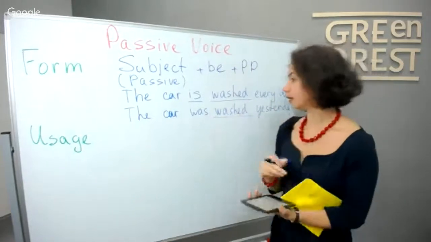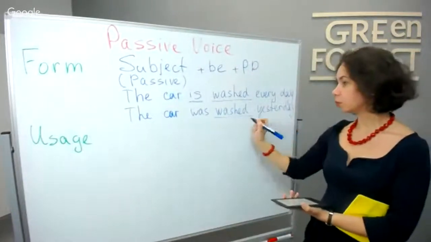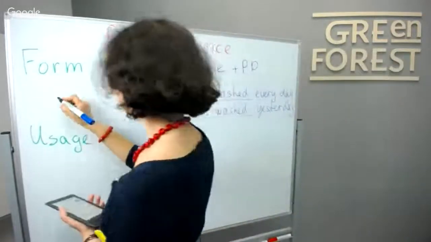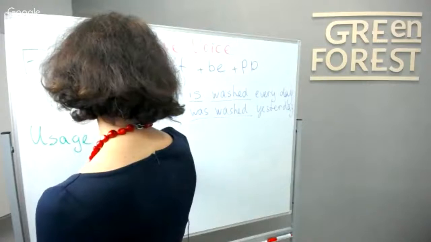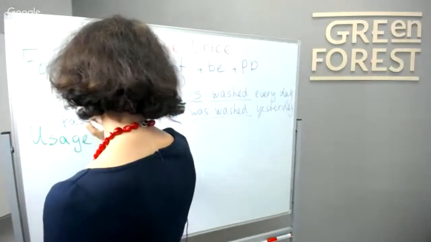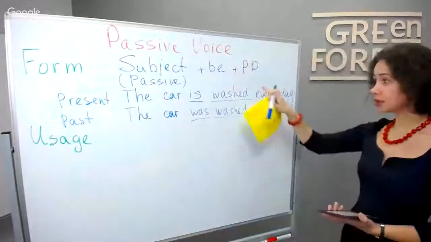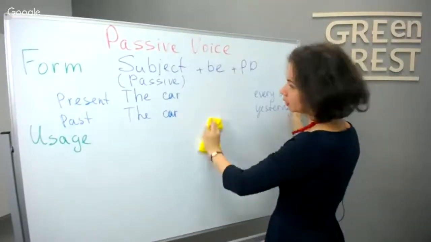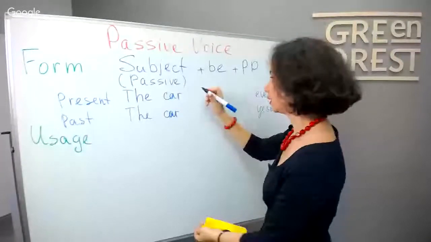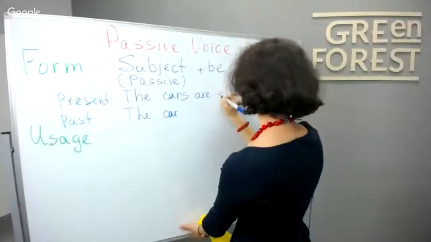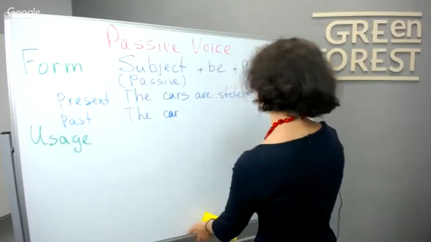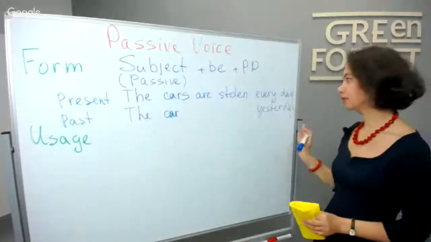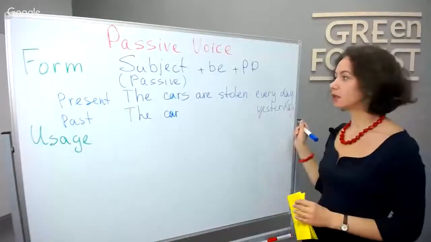So, and again, we have here past simple form. I will write you here present and past. This is present and this is past. This is if we use a regular verb. If we use an irregular verb, I can just erase it and show you. For example, the cars, we can say plural, then are stolen. Well, some number of cars are stolen in the world every day, I suppose. So steal, stole, stolen. This is an irregular verb, and we use the past participle, the third form.